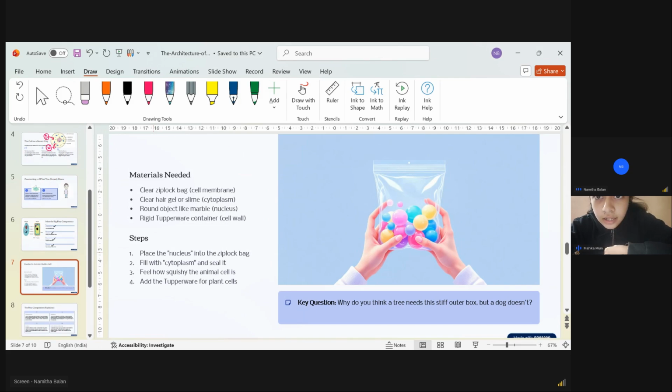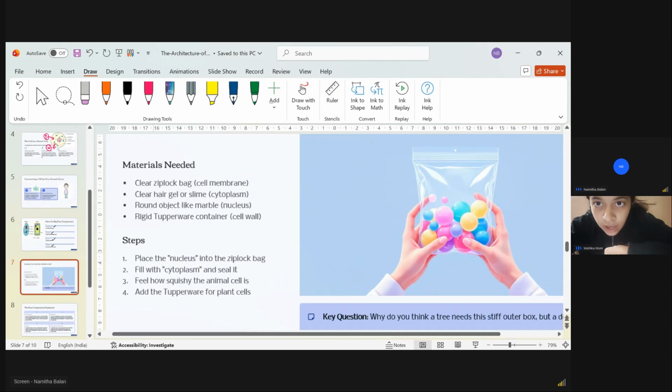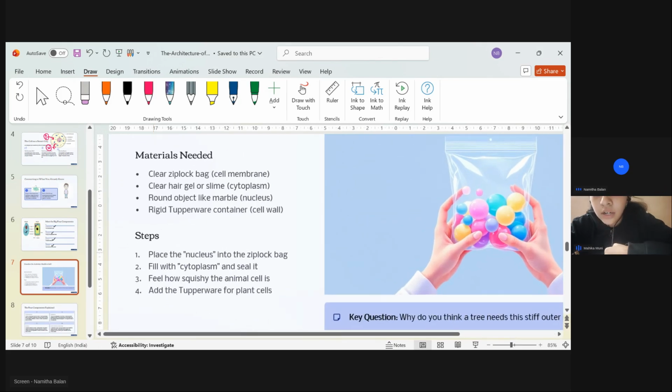Materials needed: a Ziploc bag, cell membrane; clear hair gel or slime, cytoplasm; a round object like a marble, nucleus; a rigid Tupperware container, cell wall. Okay, one second. What did you understand about this? What are you going to make? You are making a cell.